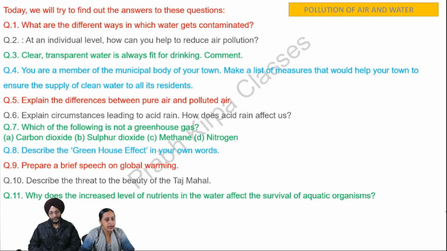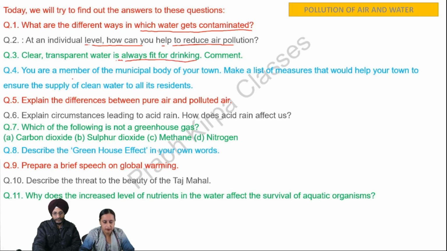Today we will try to find out the answer to these questions. Number one, what are the different ways in which water gets contaminated? Number two, at an individual level, how can you help to reduce air pollution? Third, clear, transparent water is always fit for drinking. Comment. Fourth, you are a member of the municipal body of your town. Make a list of measures that would help your town to ensure the supply of clean water to all its residents. Fifth question, explain the differences between pure air and polluted air.